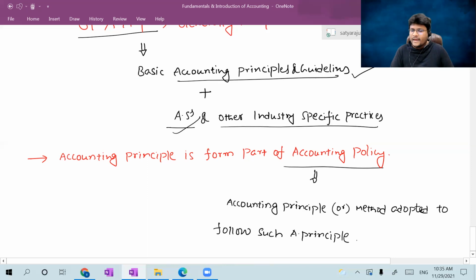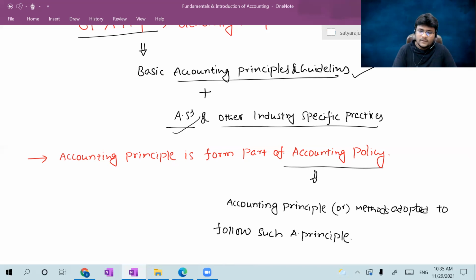So it's very simple. That's why I told earlier that accounting principle forms part of accounting policy. Accounting policy is very big.